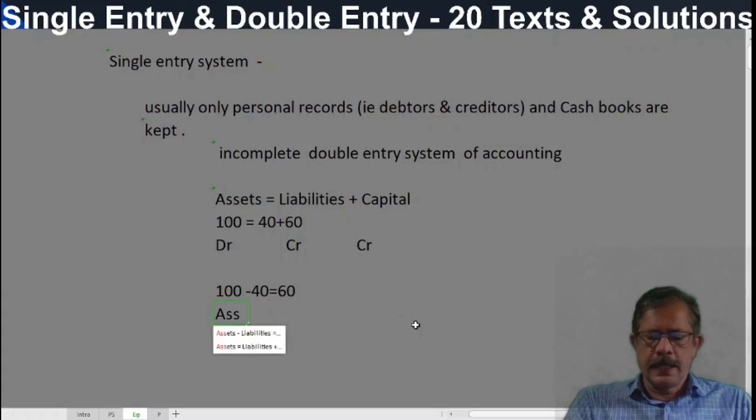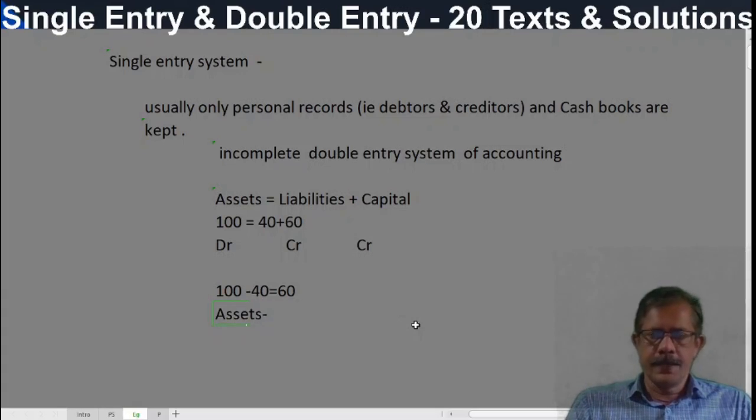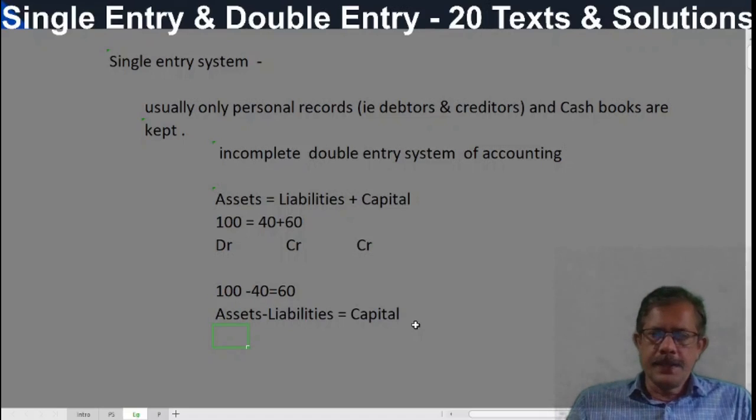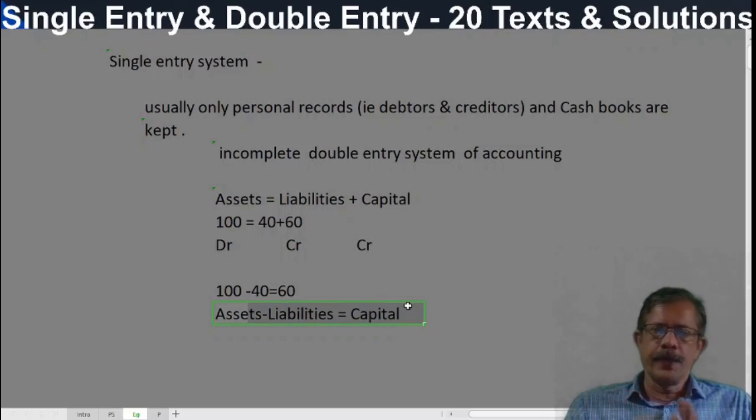First, assets minus liabilities is equal to capital. Correct? No doubt? And this equation we follow. It can be applied to any business.